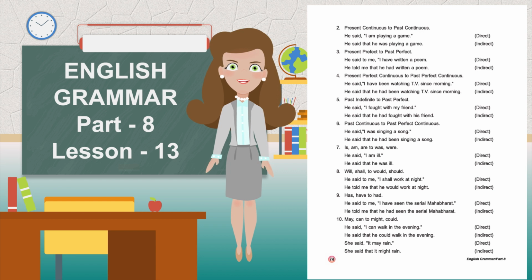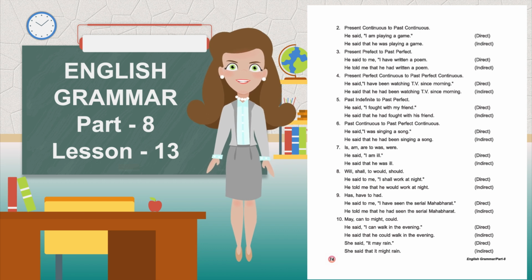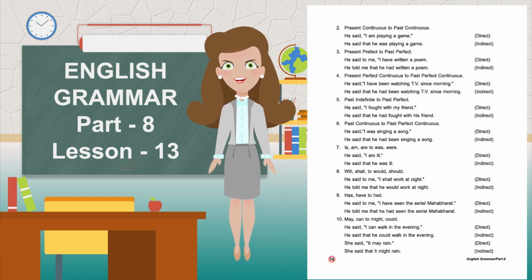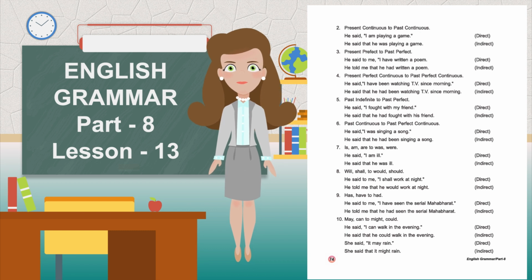Past indefinite to past perfect. He said, "I fought with my friend," direct. He said that he had fought with his friend, indirect. Past continuous to past perfect continuous. He said, "I was singing a song," direct. He said that he had been singing a song, indirect.